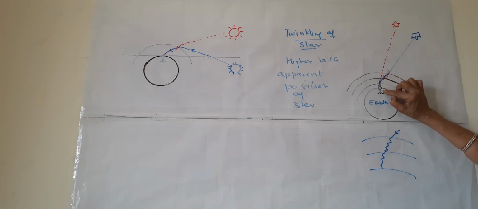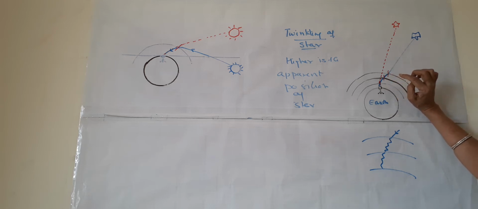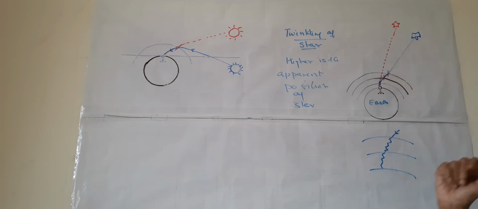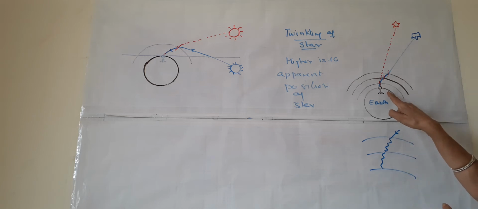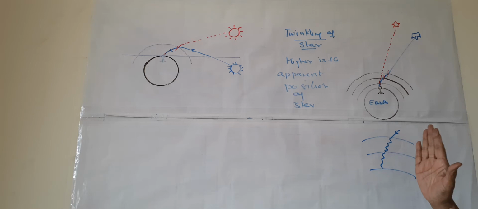Here is the observer. So the light comes into the eyes of the observer along a tilted line because refraction of light takes place. This bending is due to the refraction of light rays. We can see any image, any light, only in a straight line.